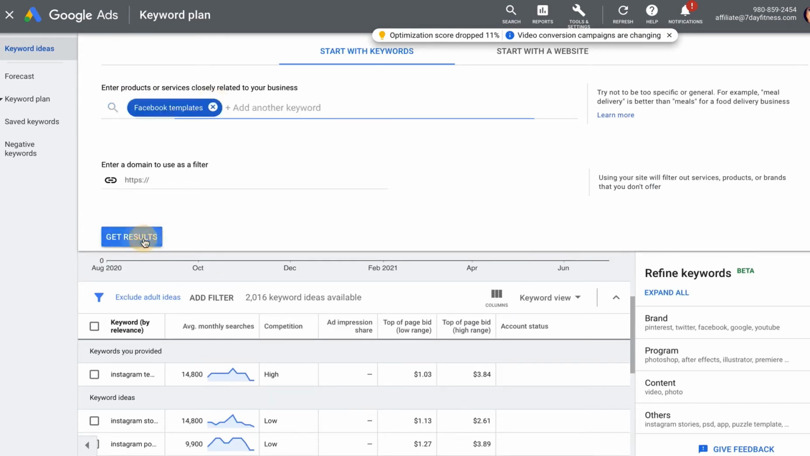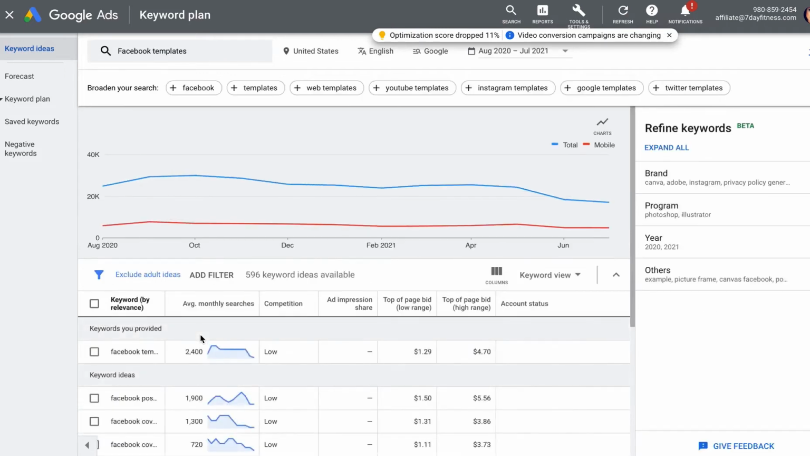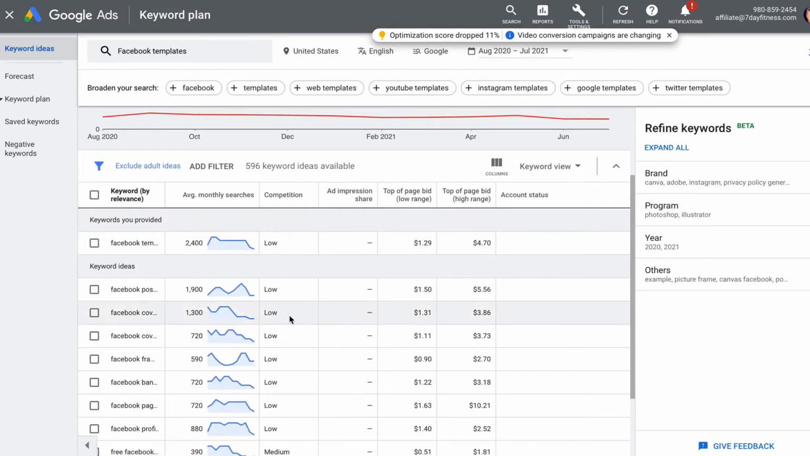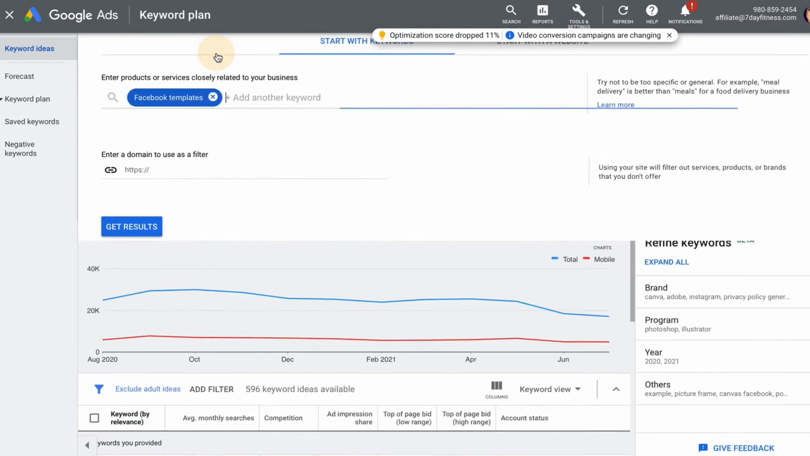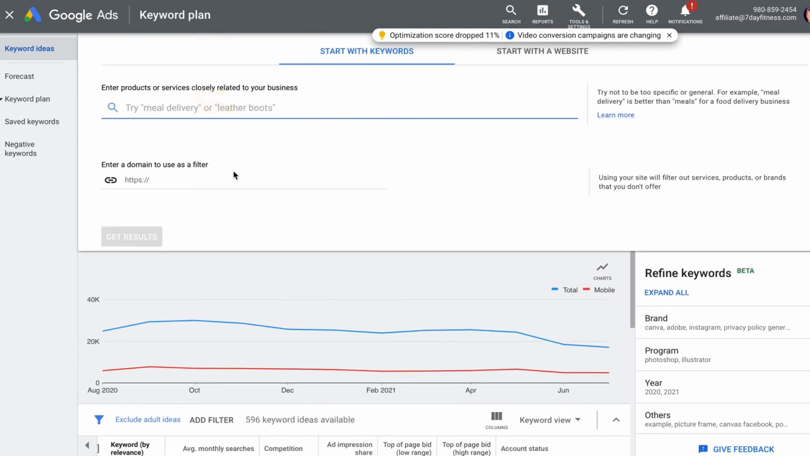See, you want to use the keyword planner, and I use this all the time, by the way, when I create new companies here. See, 2,400 searches per month. So what we're going to do is stick to the Instagram templates. Why? Because we already know our market exists. Most people never make money because they don't do their research. But I'm going to do it for you.